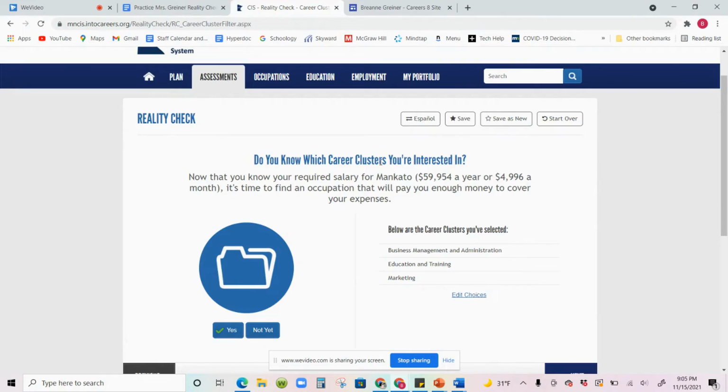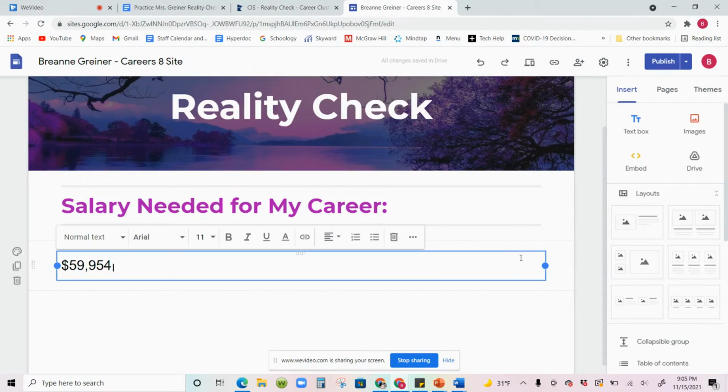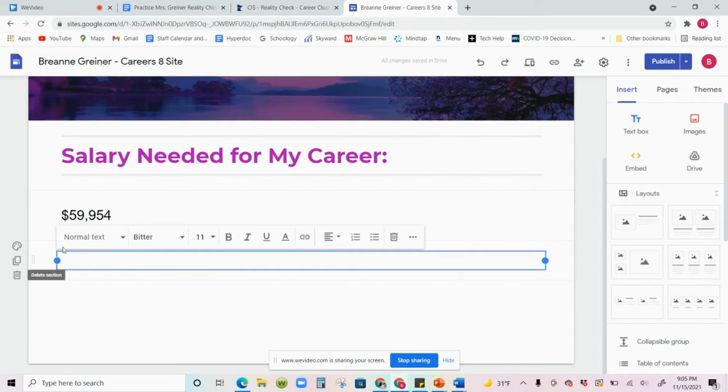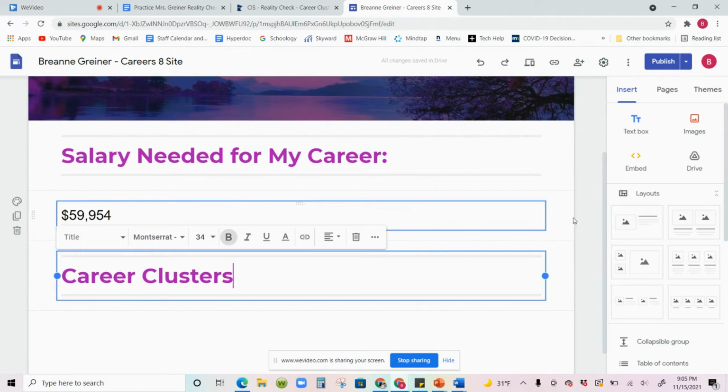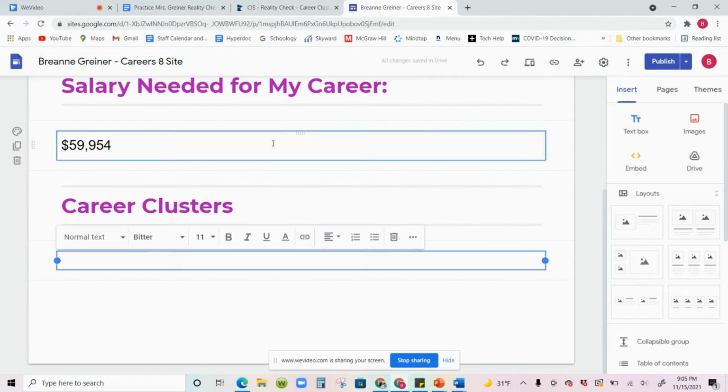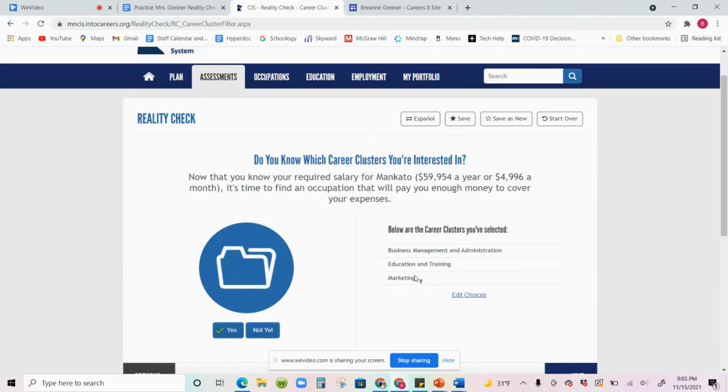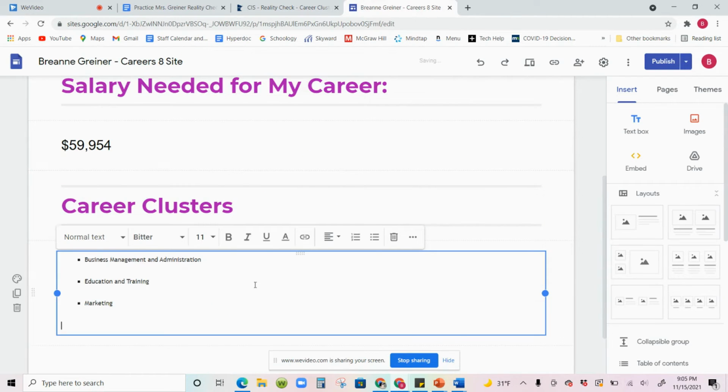Once you have that complete, let's go back to our Google Sites. Let's add a text box, make it a title. And let's put down career clusters. That's all you have to put. We'll add another text box, and I want you to record the 3 career clusters that you've selected. Let's see if copy and paste works. I'm going to just highlight them and paste them.